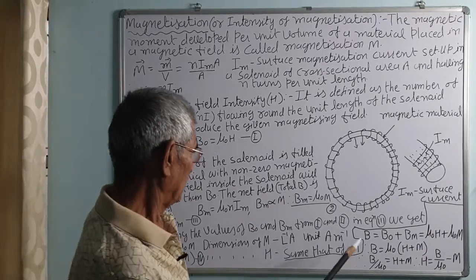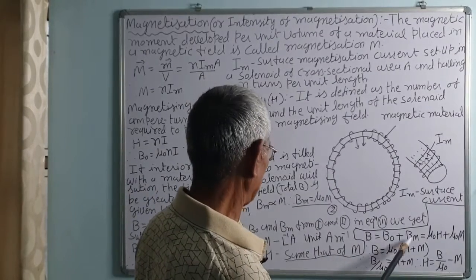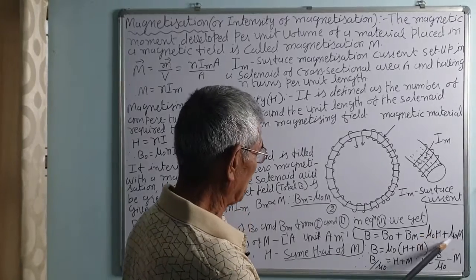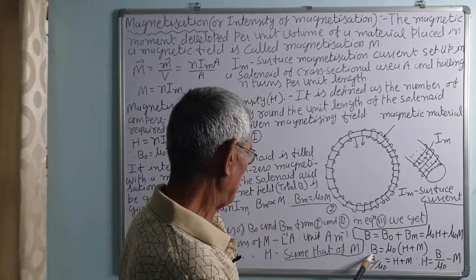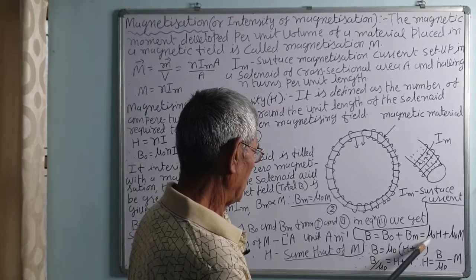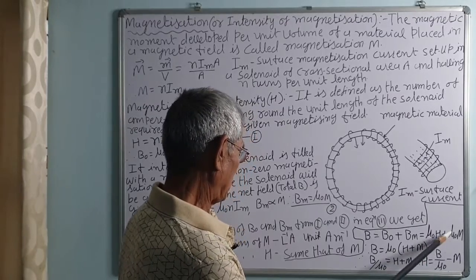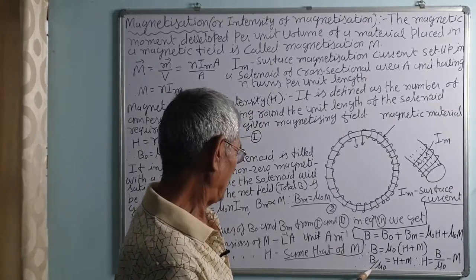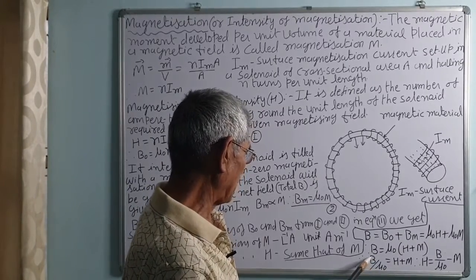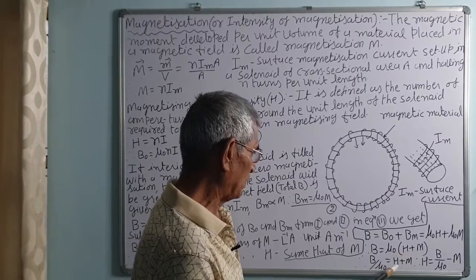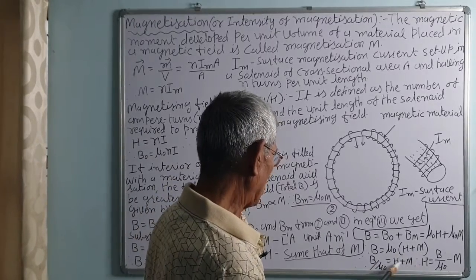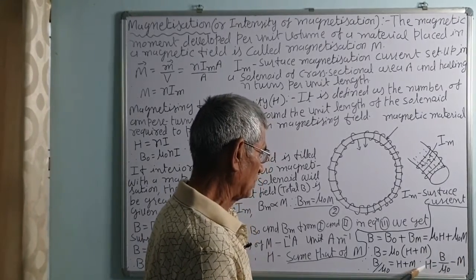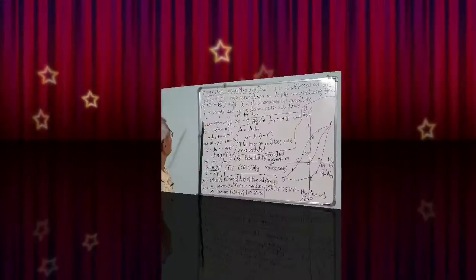Correct. Now again we can write, this is the data given in our book, B is equal to B0 plus Bm, that is mu 0 H plus mu 0 M. Therefore, B is equal to mu 0 common, H plus M. If you take mu 0 to the left side, B upon mu 0 is equal to H plus M. Therefore, H is equal to B upon mu 0 minus M. This is another way to represent H, the intensity of the magnetizing field.